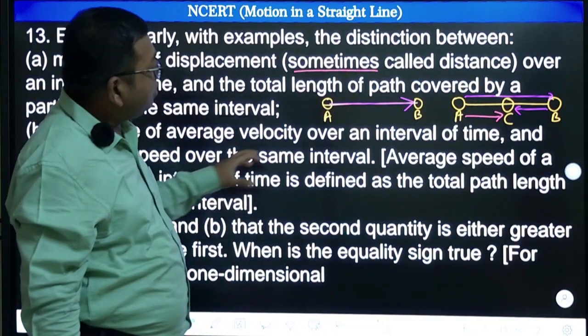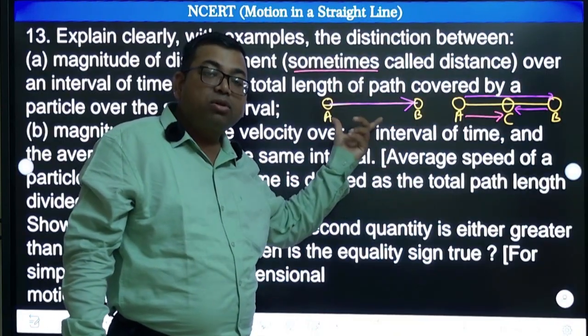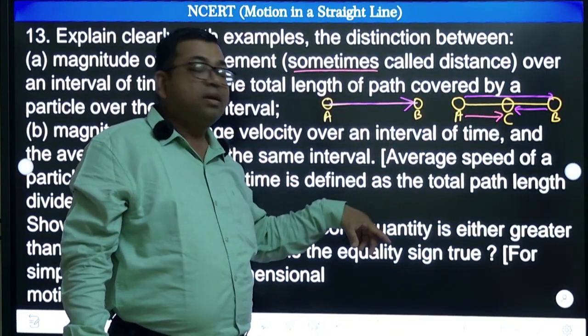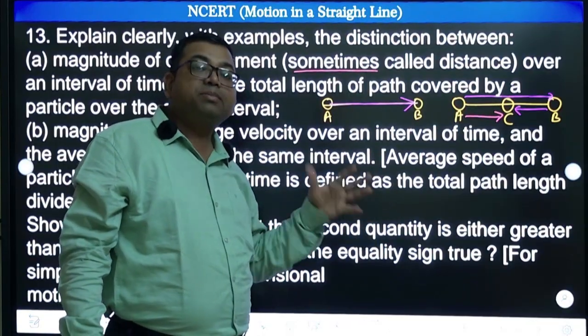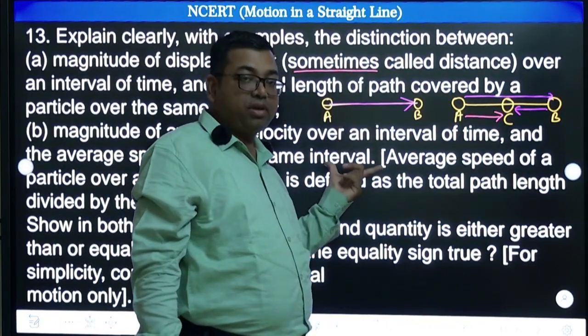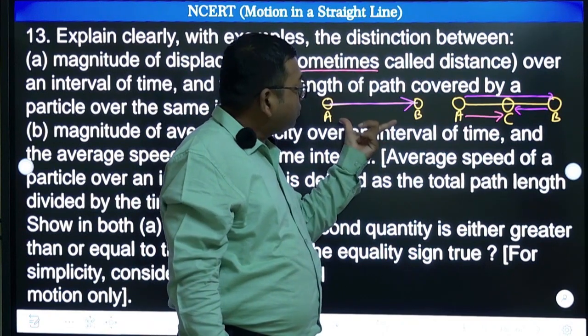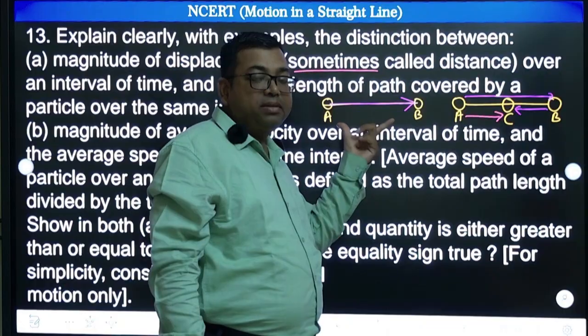So here again, because these two cases are happening in the calculation of distance and displacement, same cases will happen in average speed, average velocity. So while you are calculating average speed in this case where it is not changing its direction, the magnitude of displacement is same as distance.